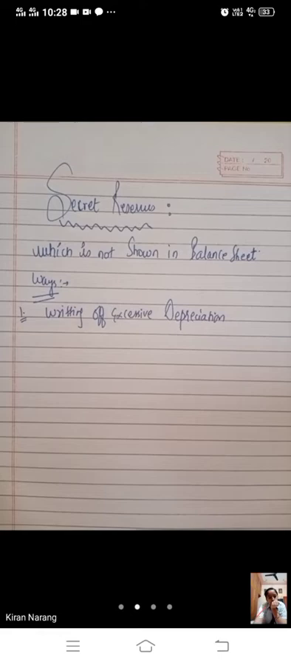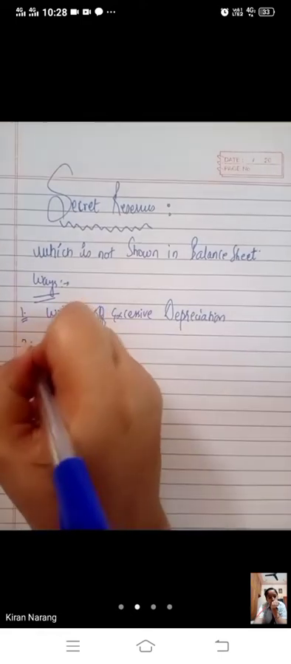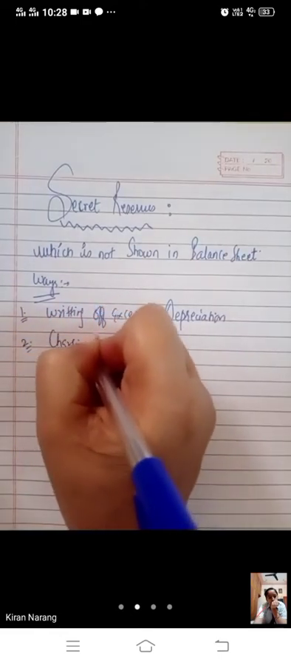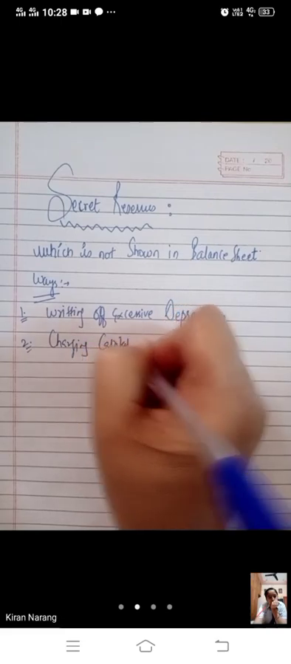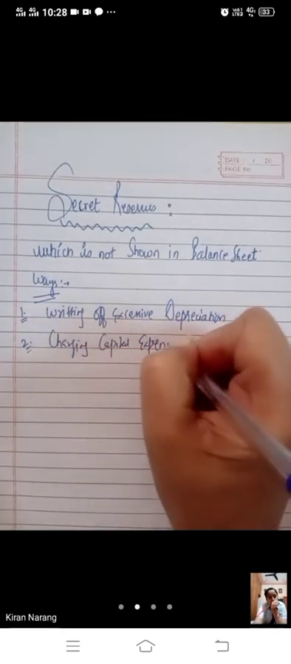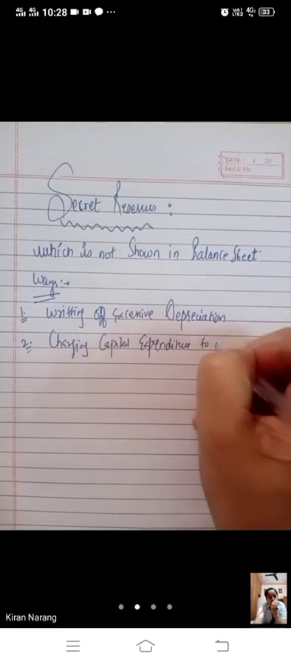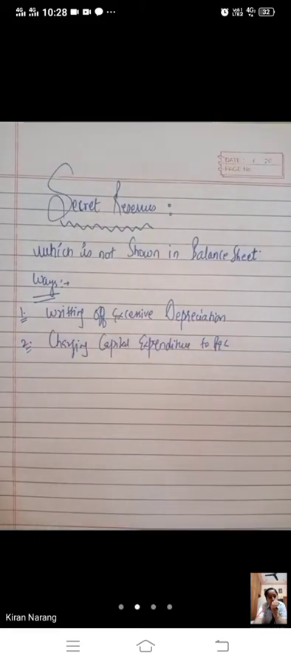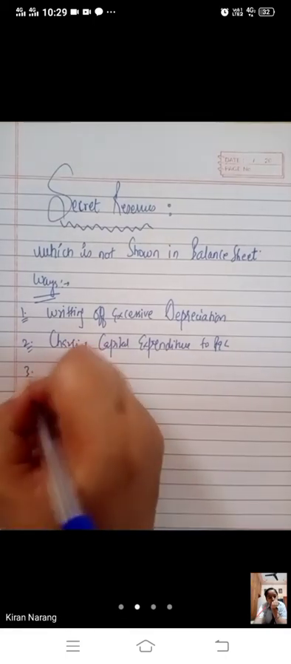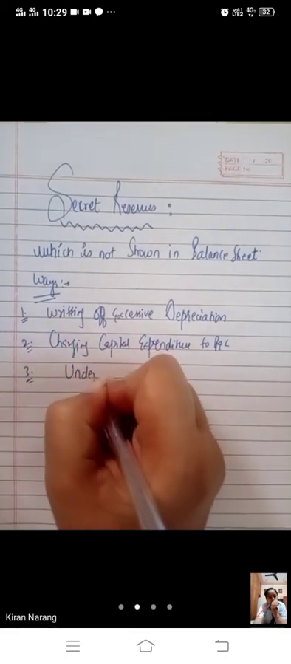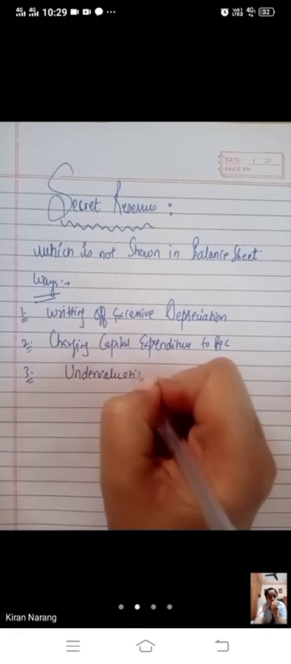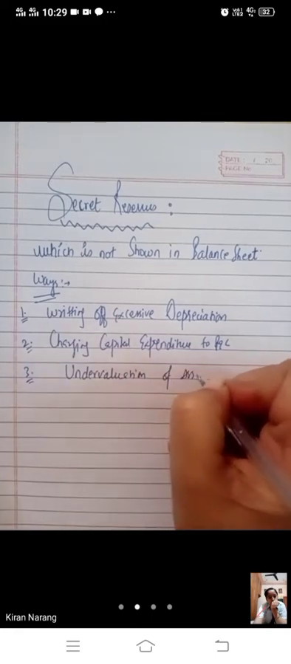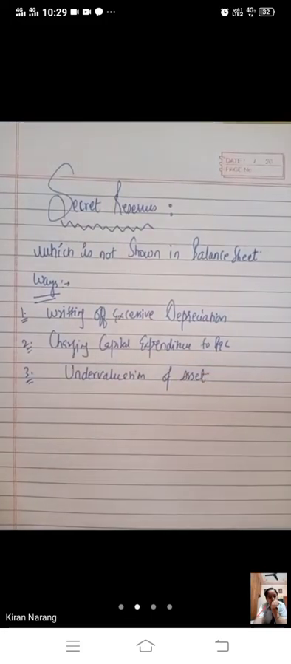Charging capital expenditure to profit and loss. It will reduce the profit of the year. The actual position is something different, but they are showing something different. Undervaluation of assets. We have a building of rupees 20 lakhs, but we are showing it in the books at just 10 lakhs. So this is our secret reserve.